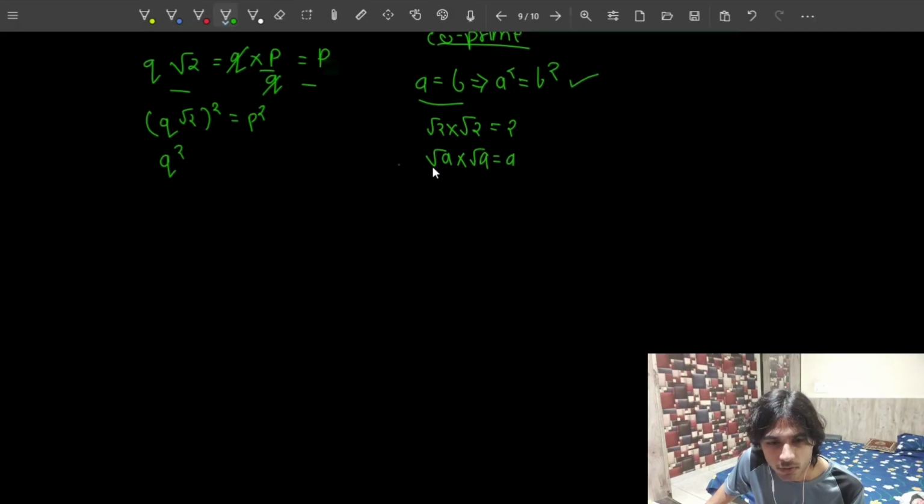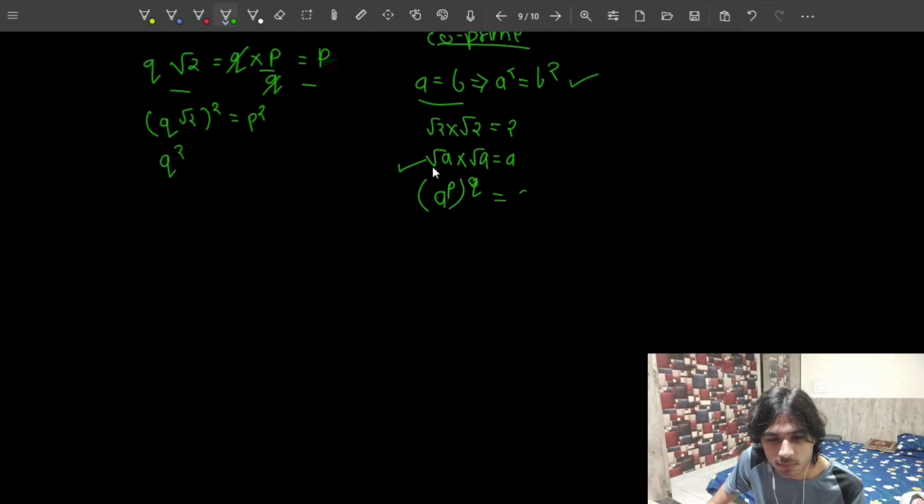So either you can look at the square of root 2 like this, or you can look at it this way: suppose a has a power p and we are raising its power up to q.